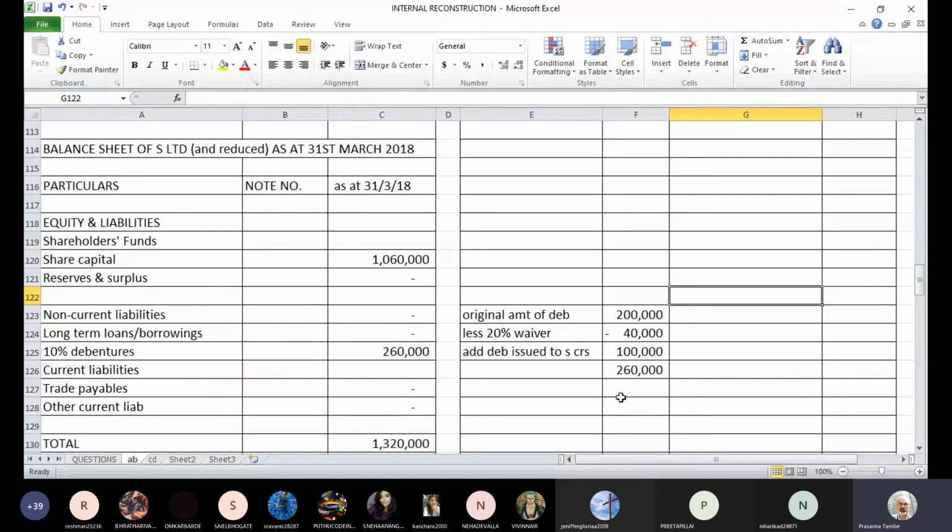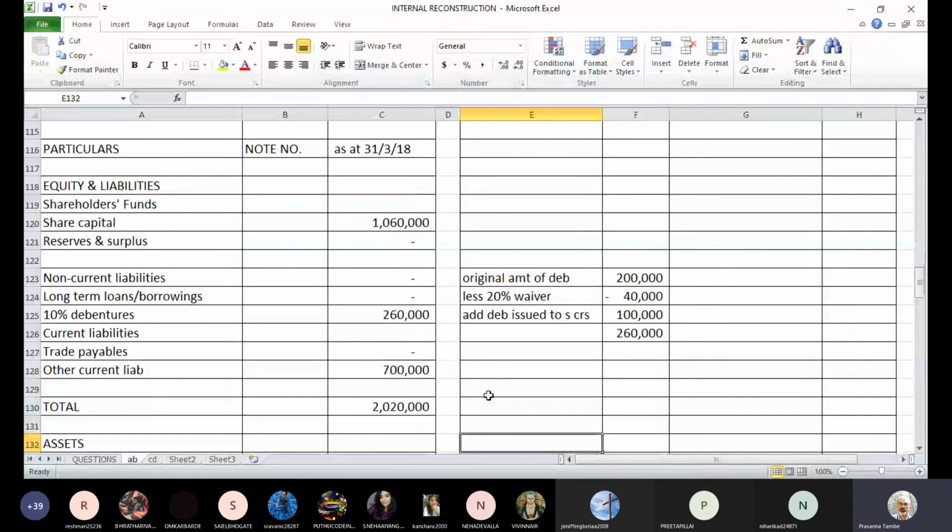But there are other current liabilities of 7 lakhs where we have not done anything. So these 7 lakhs rupees of current liabilities will be carried forward as per the original balance sheet, because there is no reduction, no discount, no other adjustment for that particular liability.